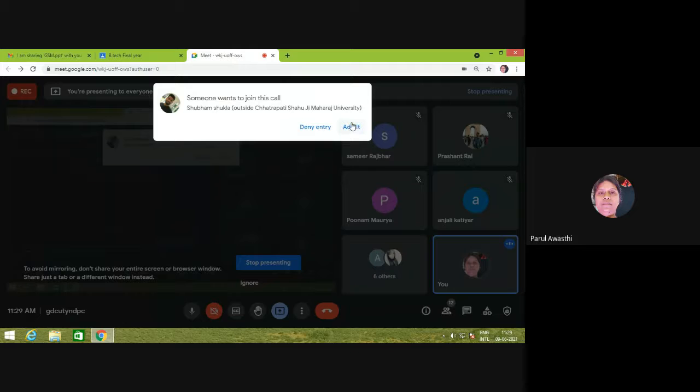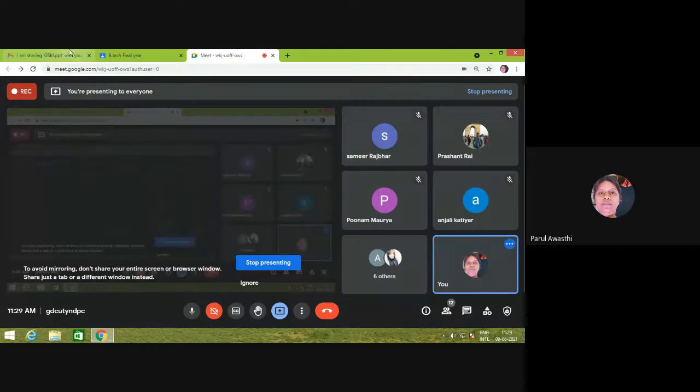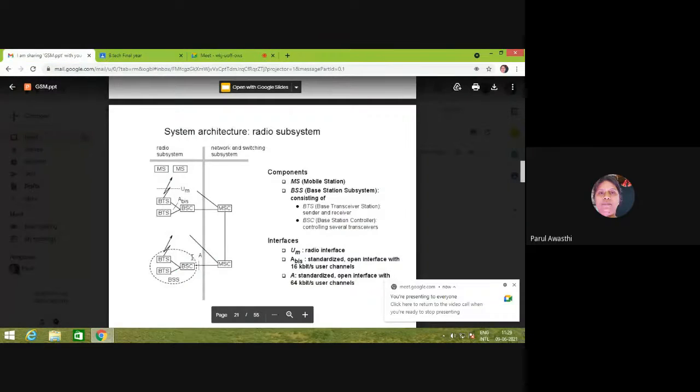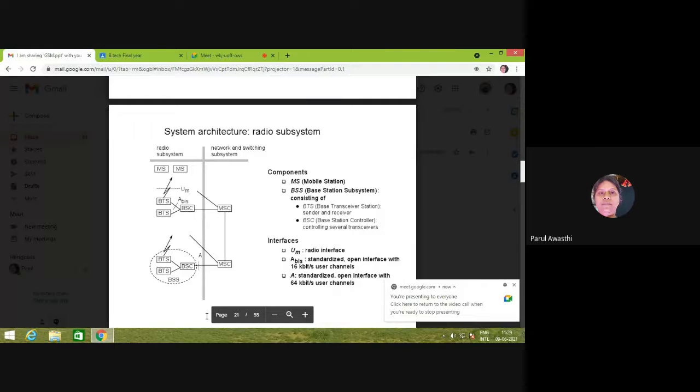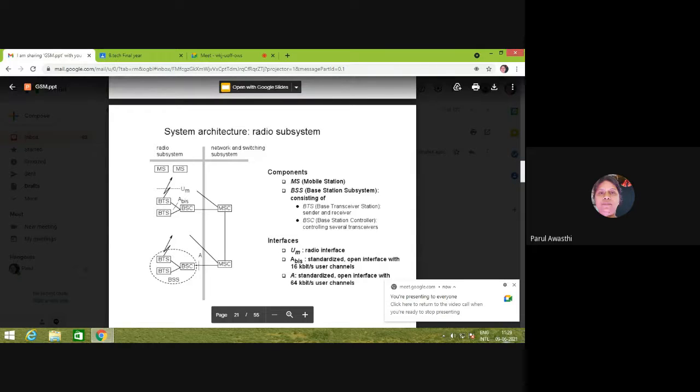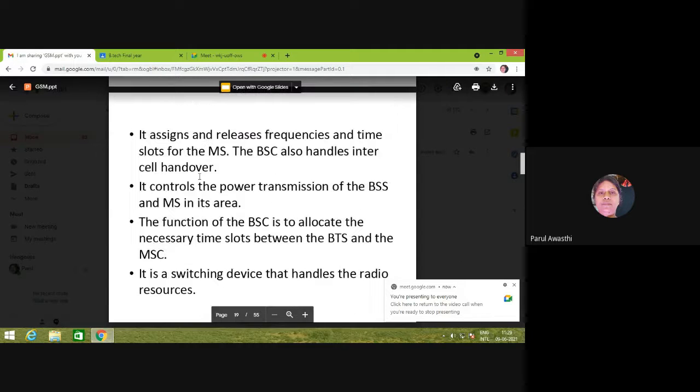The BSC and MSC are connected via the A interface. So this is the first subsystem of the GSM architecture, which is the RSS, the radio subsystem.